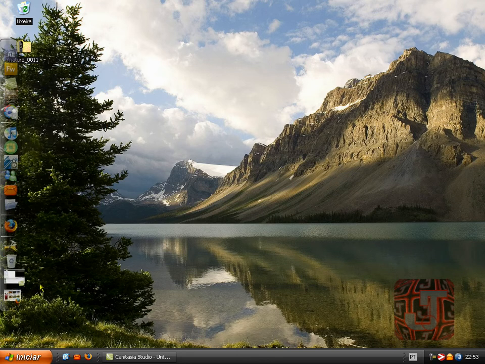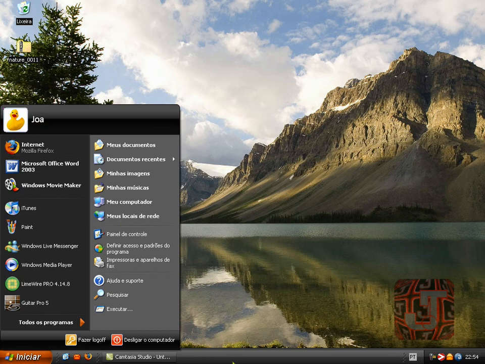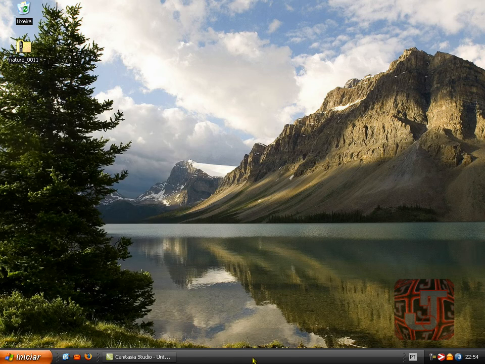And well, that's it. I'll put the website on the more info tab in the description. If you want to know how to get this rocket dock, check out my channel in the tutorial playlist. I've got it. And also, if you want to know how to get the Zoom theme, which is this black and orange Windows XP theme, also check out my tutorials playlist on my channel.